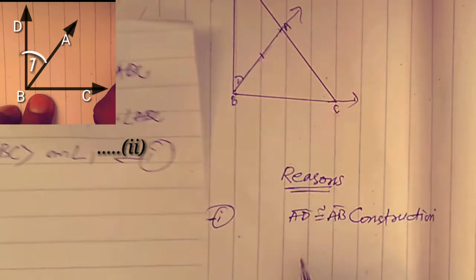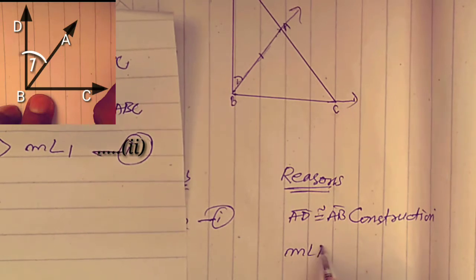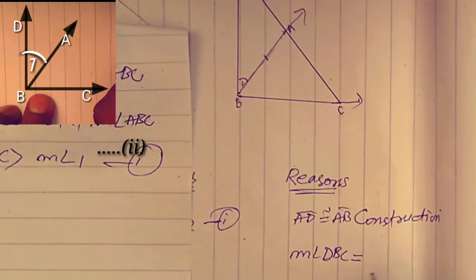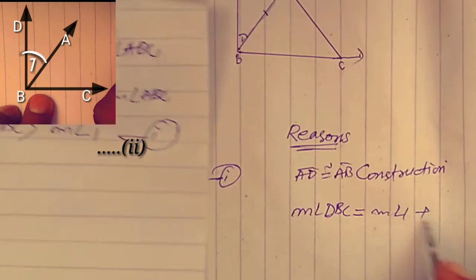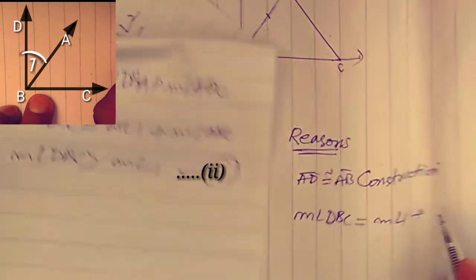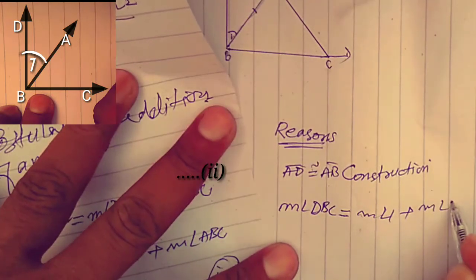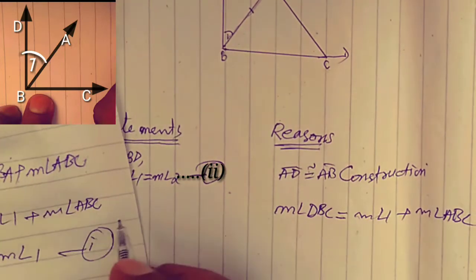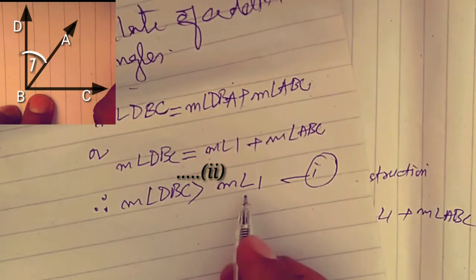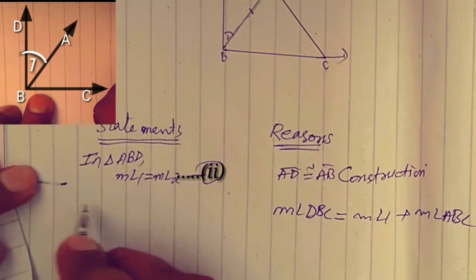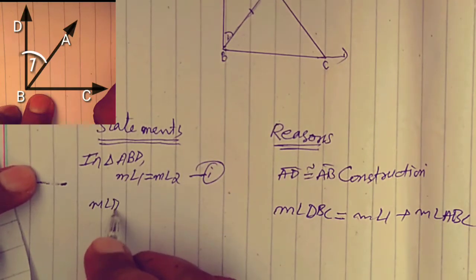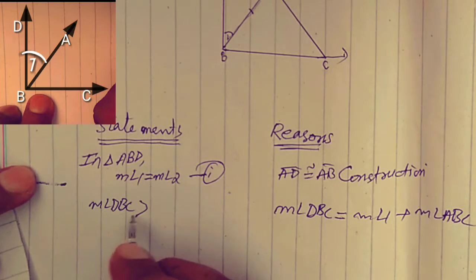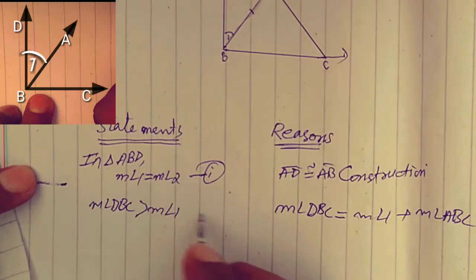Measure angle DBC is equal to measure angle 1 plus measure angle ABC. Therefore, measure angle DBC is greater than measure angle 1, which is equation 2.